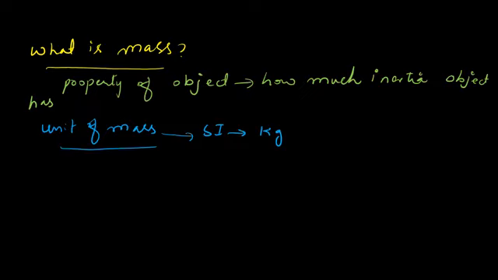It is harder to accelerate an object if it has a larger mass.